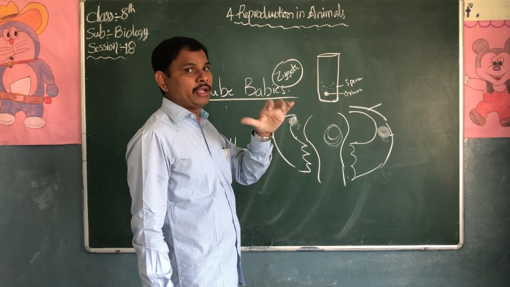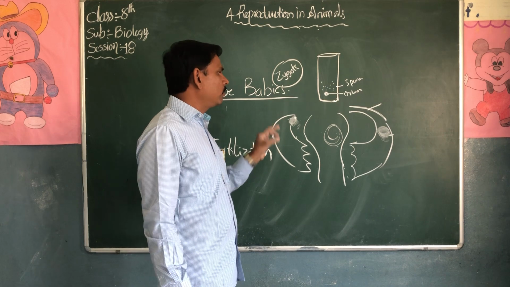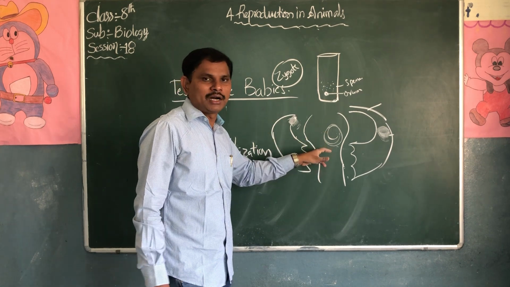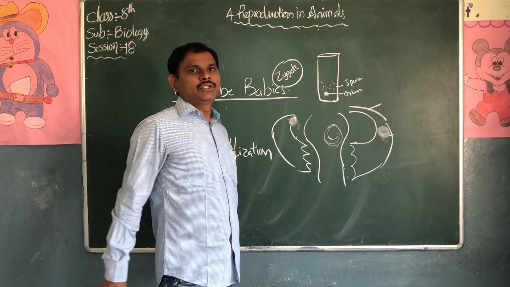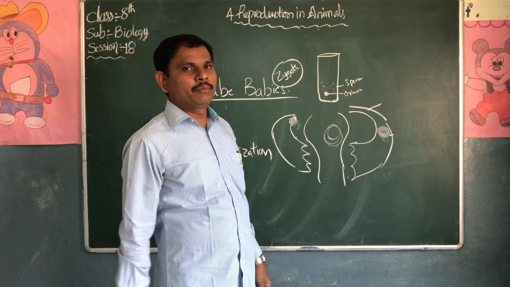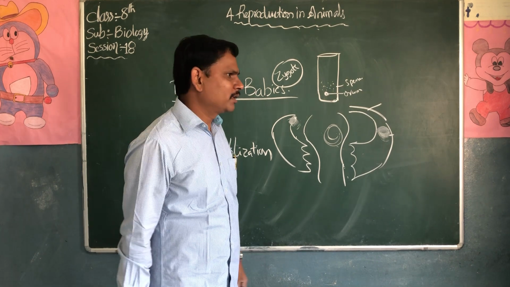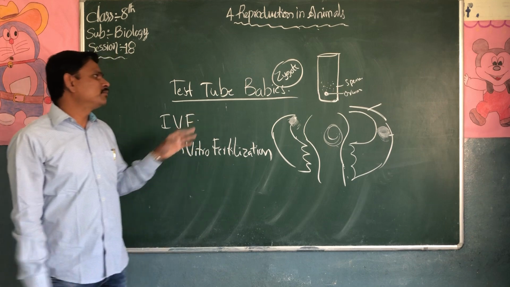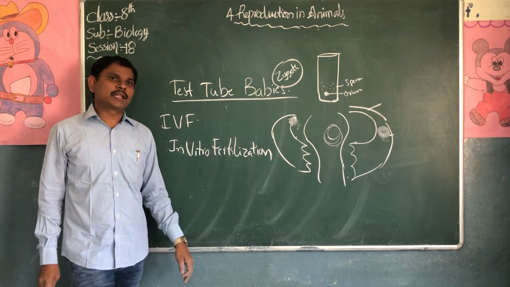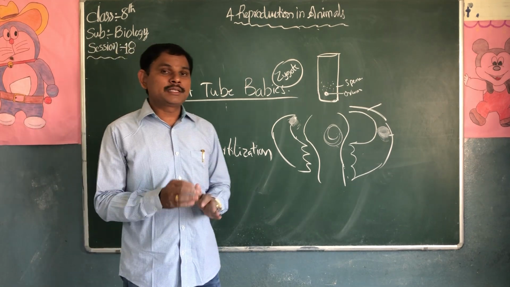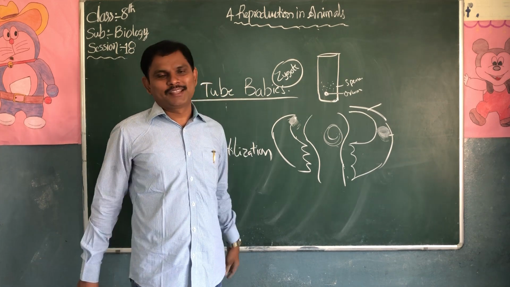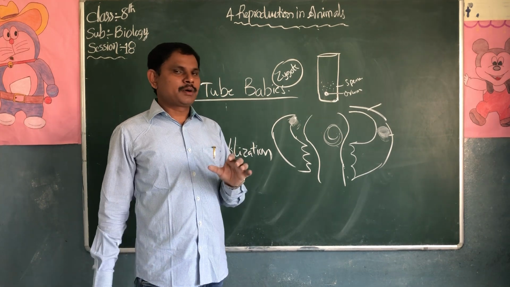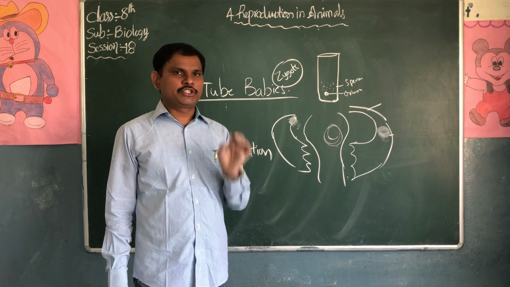This is what we call test tube babies. It does not mean the baby is growing in a test tube. It is impossible to grow babies in a test tube.